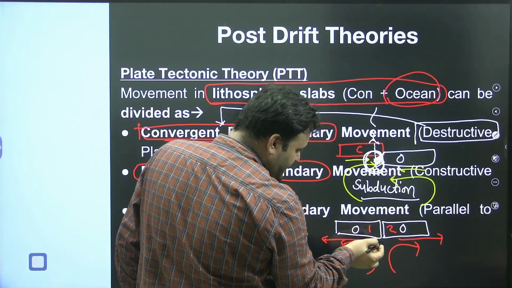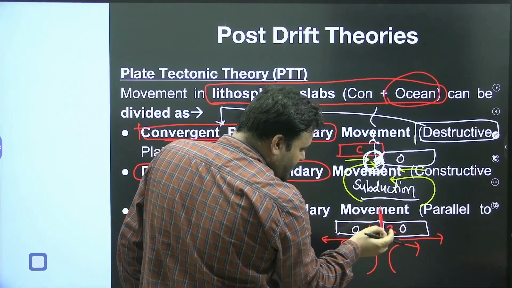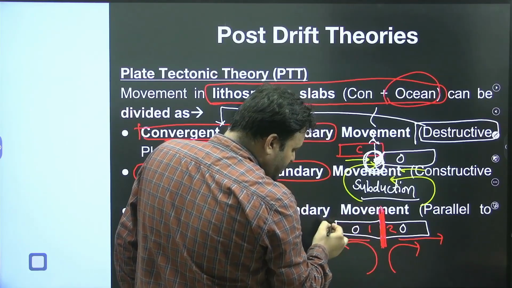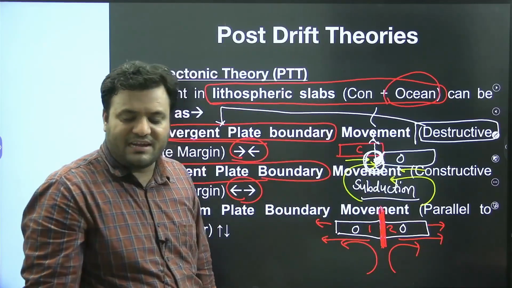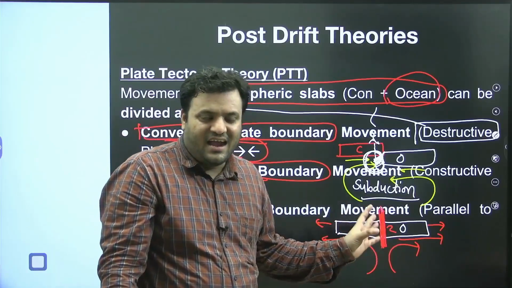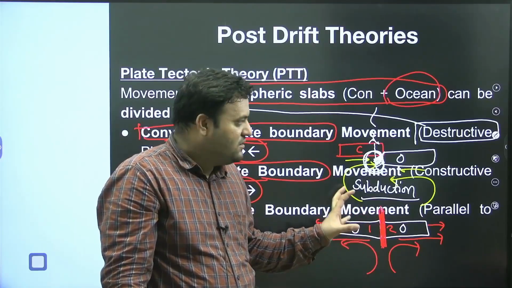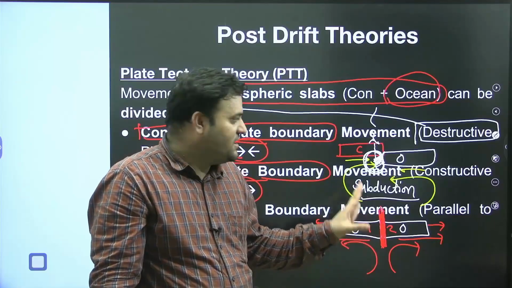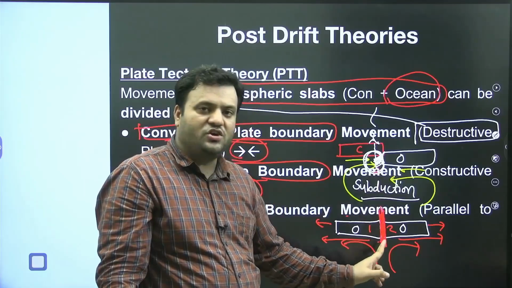The cavity will be filled by lava; then there will be a lateral movement, and further there will be a cavity that is going to be filled by the magma. So this gap is being filled by the rising magma, rising lava, you can say. So here there is an addition in the crust, and we call this the constructive formation of crust. Here there was a destruction of crust, subduction. Here there is a formation of crust.